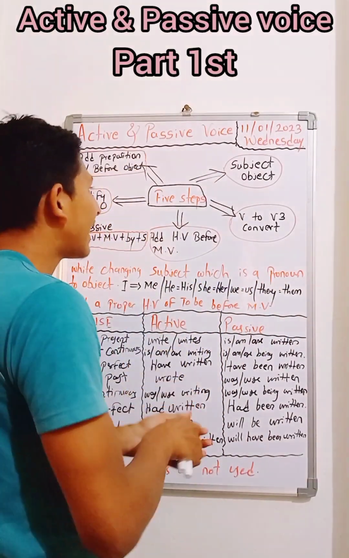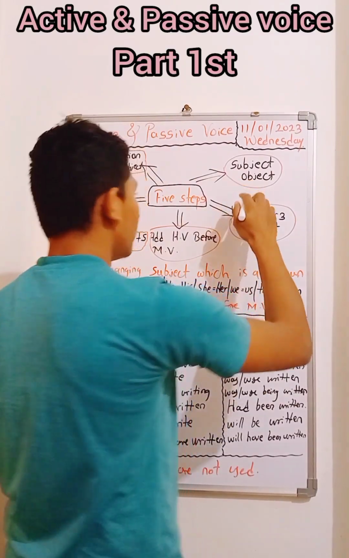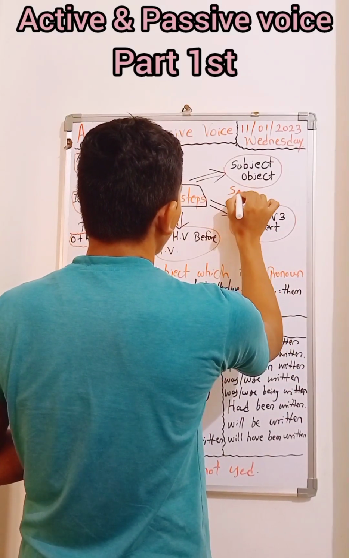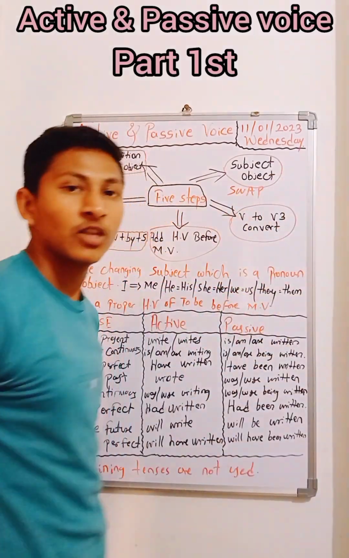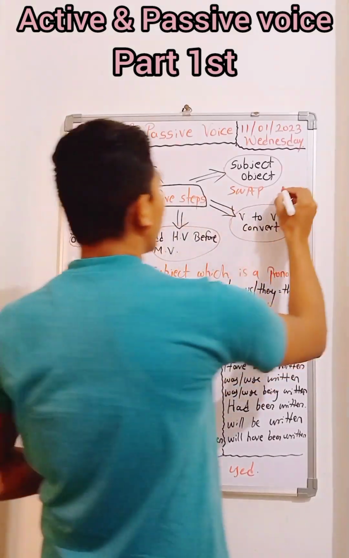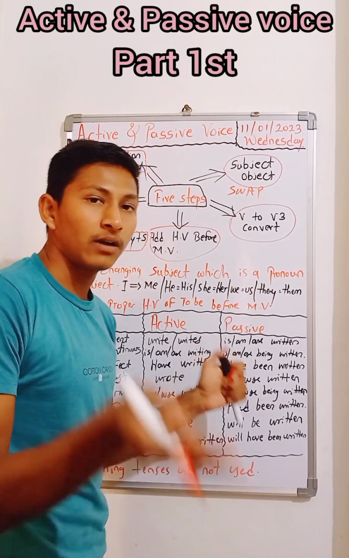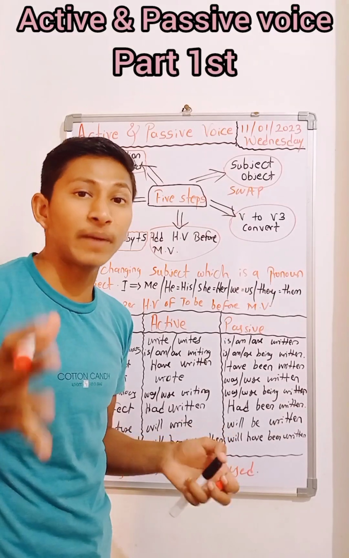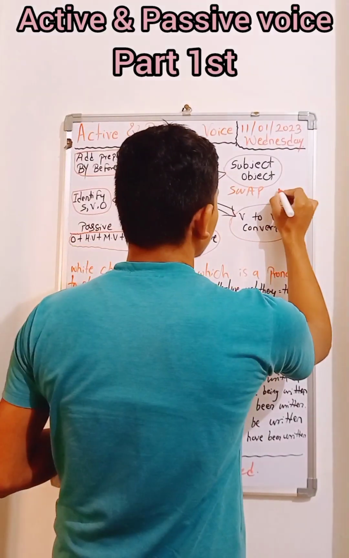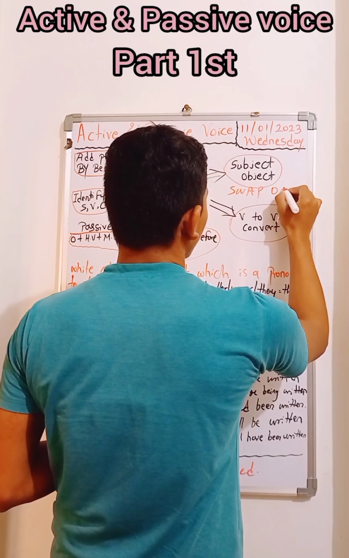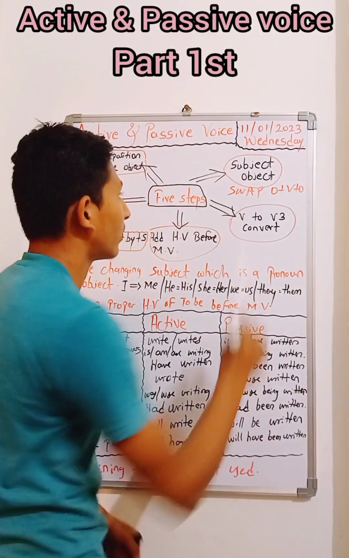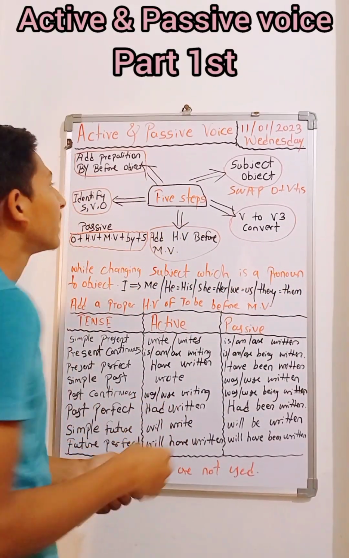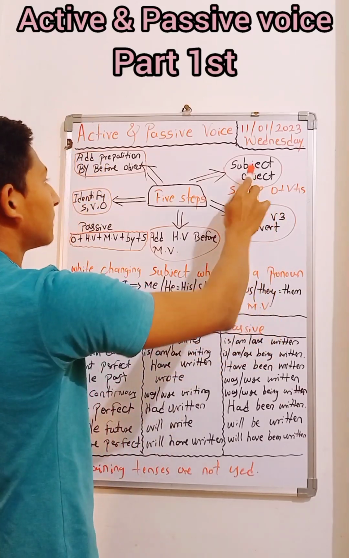I think that is clear. And here, while converting from active to passive, you have to swap: the object will take the place of the subject, and the subject will take the place of the object in the passive voice. So the structure becomes object plus verb plus subject. That we call the swap, subject to object.